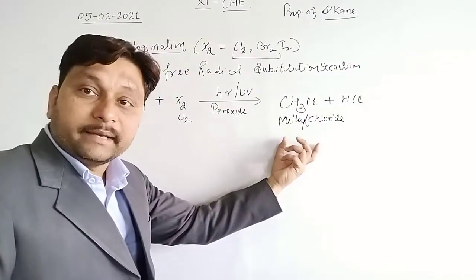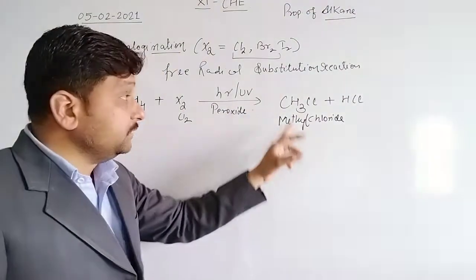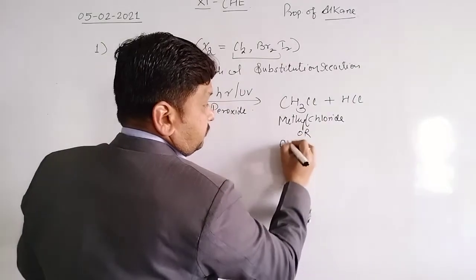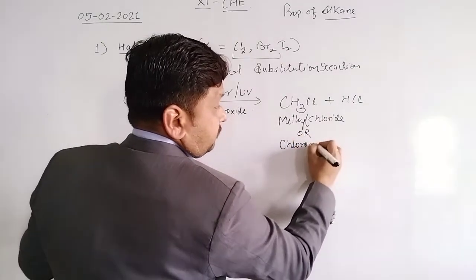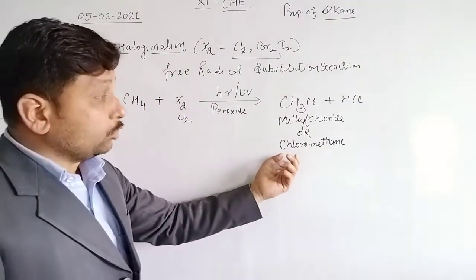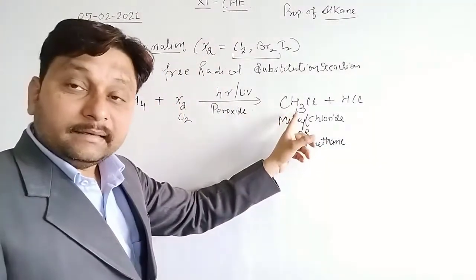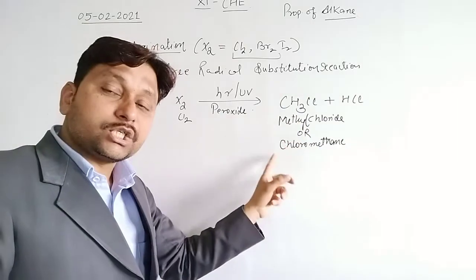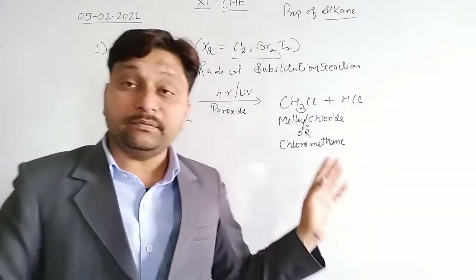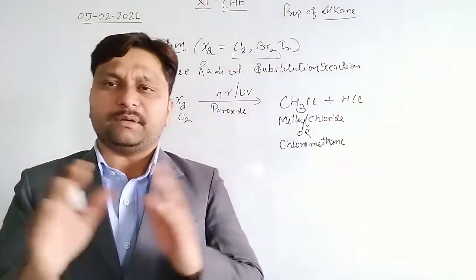This is the general name. In the IUPAC system, this is known as chloromethane. Chloromethane has only one carbon and contains chlorine, that's why it is chloromethane. So this is the part of the halogenation reaction. There are a number of questions.